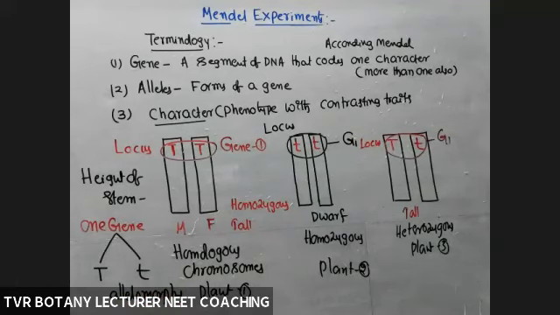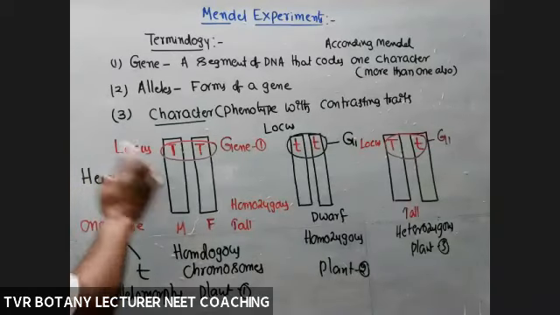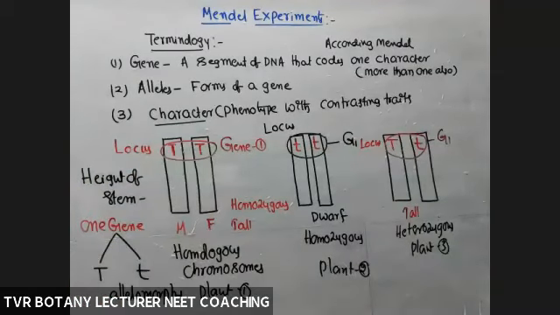Contrasting alleles are also called as allelomorphs. Morphologically different or not? Capital T, small t, allelomorphs. Right? Is it clear? So that's about gene allele. What is the locus? Location of alleles of a gene.